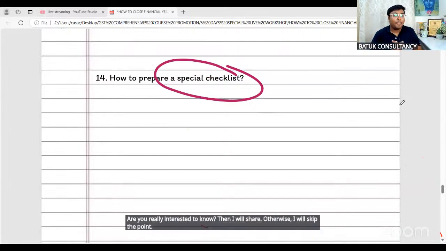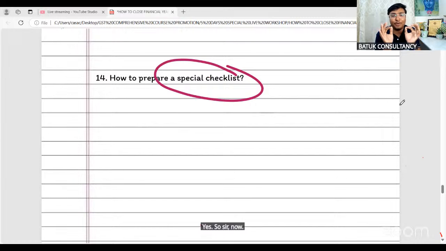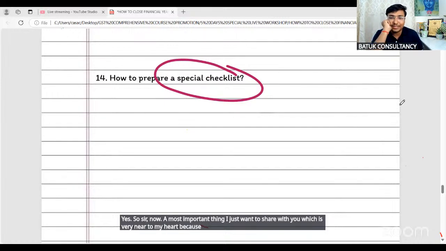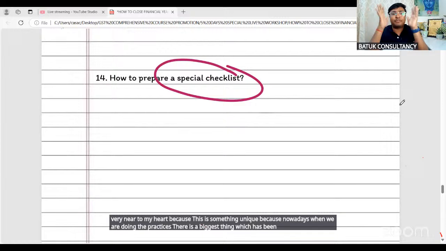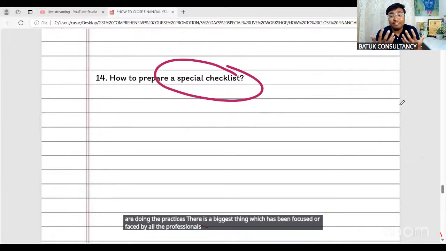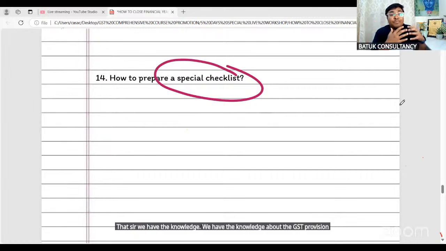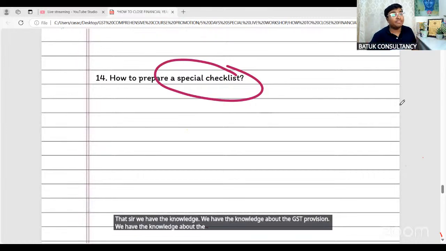Yes. So sir, the most important thing I want to share with you is very near to my heart, because this is something unique. Nowadays, when we are doing practice, the biggest problem faced by all professionals is that we have the knowledge about the GST provisions, the laws and the rules, but we are not able to implement them practically.